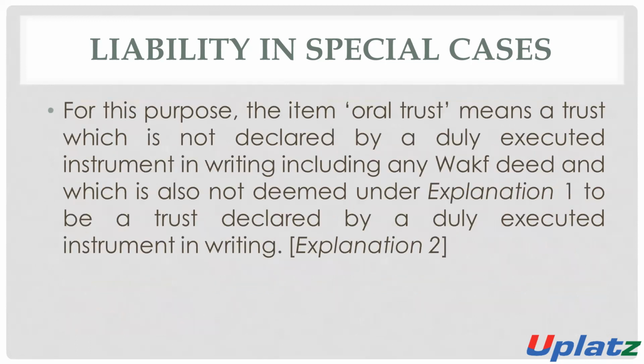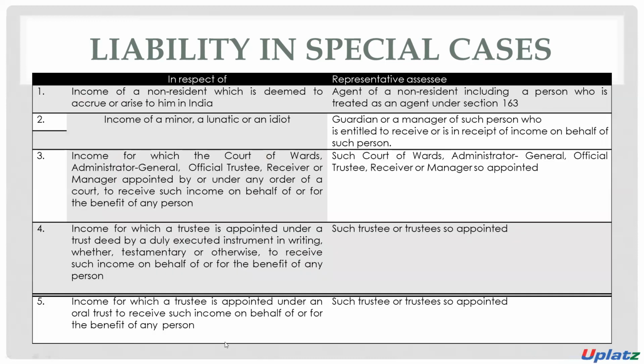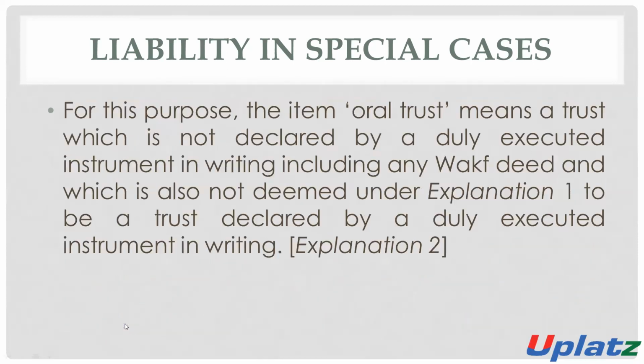So for the purpose of the item oral trust, because there is point number 4, income for which the trustee is appointed under an oral trust. So what is the meaning of oral trust?